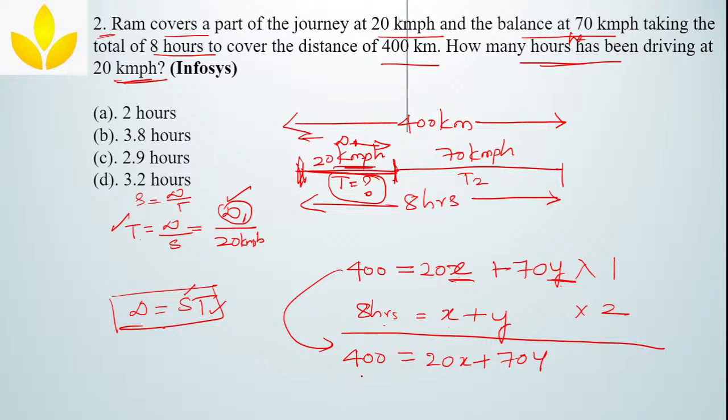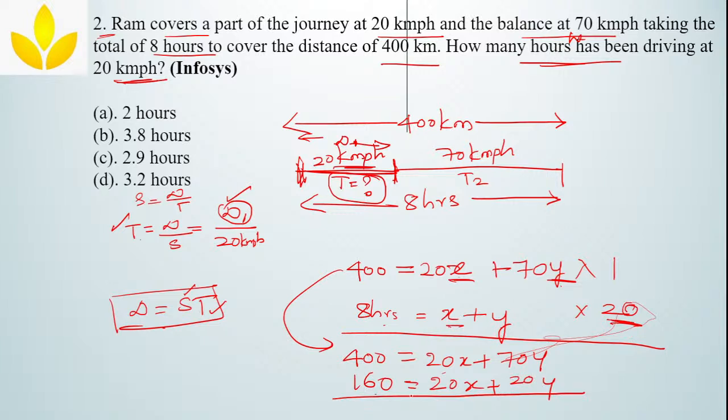How much will you get? 16, sorry, 160. Next, 20 into x, I will get 20x, plus 20 into y, 20y.